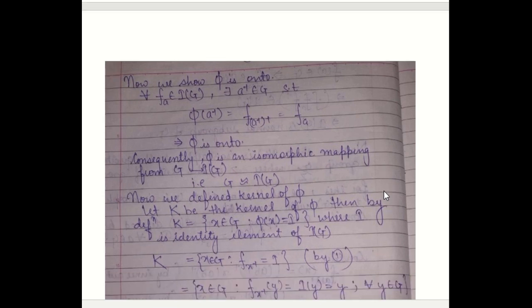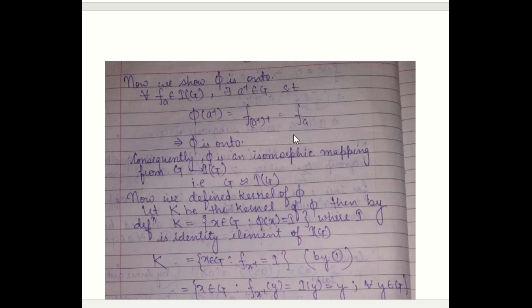Now we show φ is onto; we have to show φ is an isomorphism. We have shown that it is a homomorphism, so it is left to show that it is onto and also one-one. For this we show φ is onto. Let f(A) belonging to IG be any arbitrary element, where A belongs to G. So A⁻¹ belongs to G. So φ(A⁻¹), by definition 1, will be equal to f((A⁻¹)⁻¹), and that is equal to f(A).